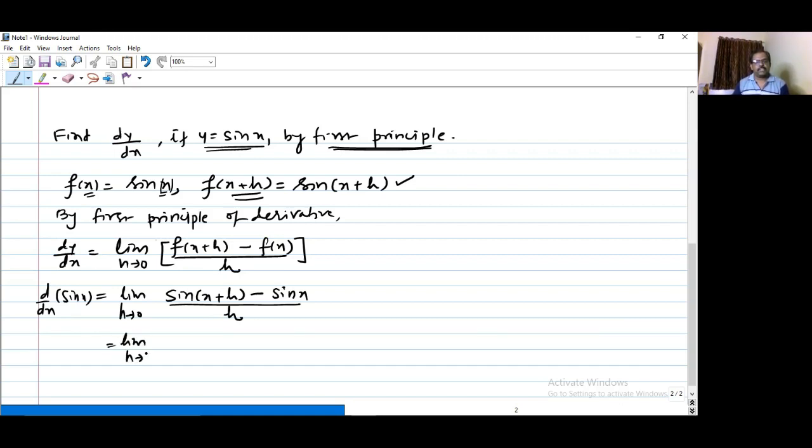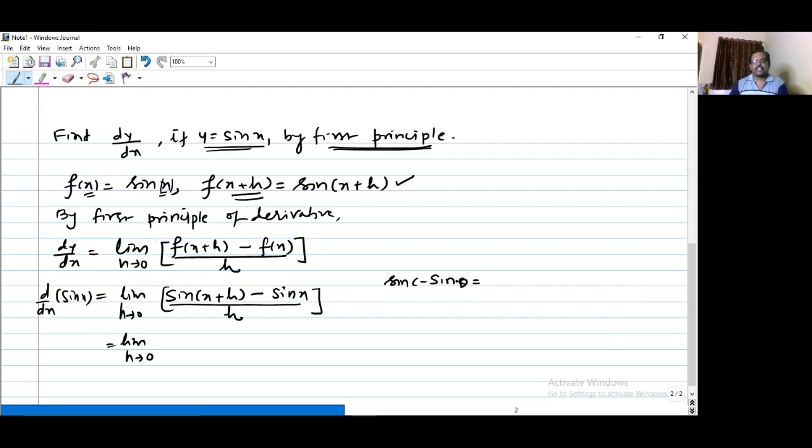So now student, इसके बाद आपको क्या करना है? इसके बाद अगर आपको याद है, you can remind the formula from trigonometry, जिसमें 2 sin function का derivative रहेगा. The formula will be of this type: sin c minus sin d, or some may read the formula in the form of sin x minus sin y, right?